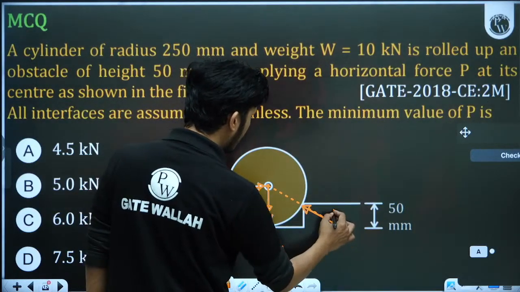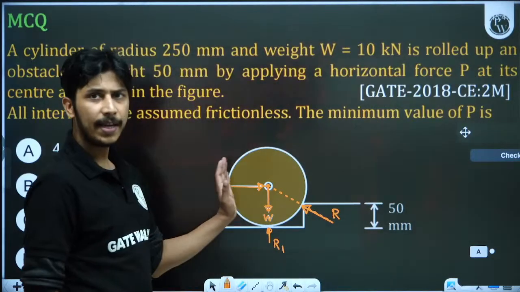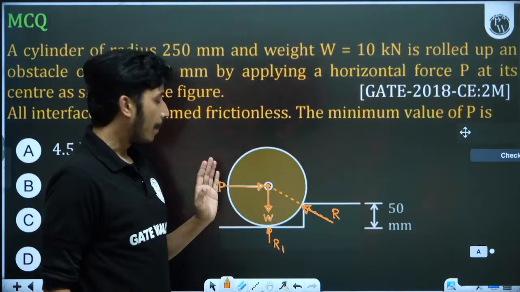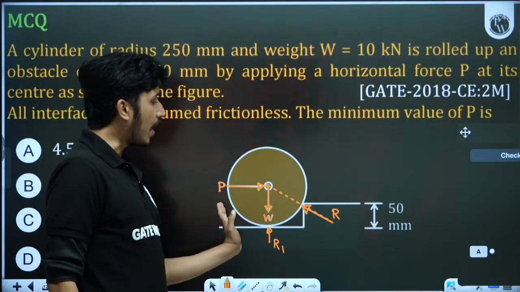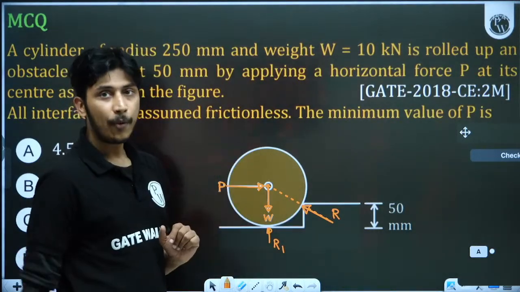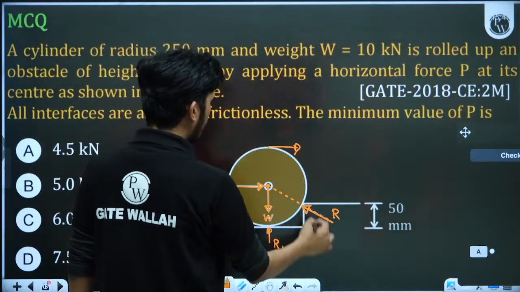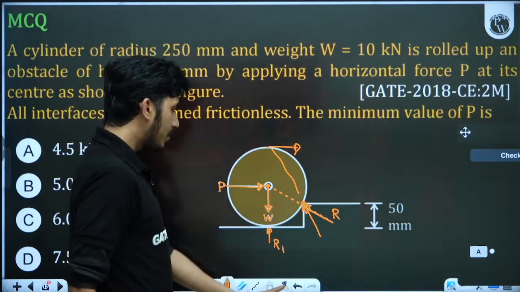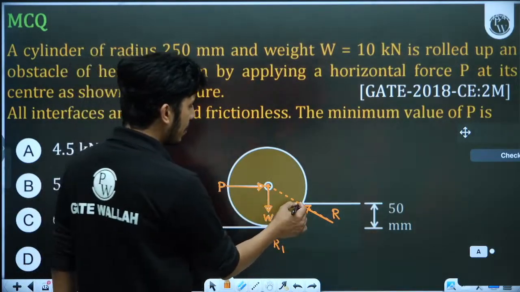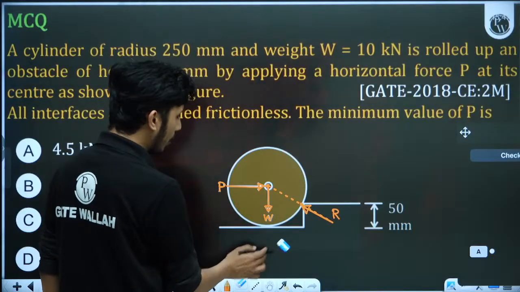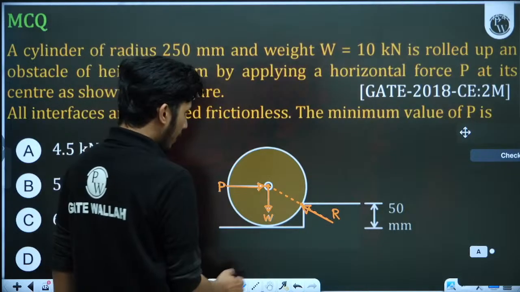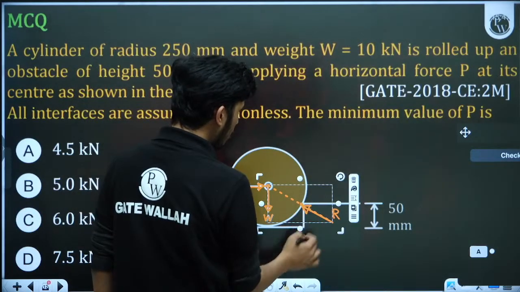That is why, whenever you apply a force on a wheel, initially the resistance is just opposite. But when the wheel is trying to lift up, when it is trying to rotate about this point, the reaction is actually towards the point of application of force. If you are applying the force here, then the reaction will be in this direction. So when it is just going to rotate, when you are applying P as the maximum value, it rotates about this axis. The reaction will be at this point, and this reaction will be gone, because the contact will be lost here.